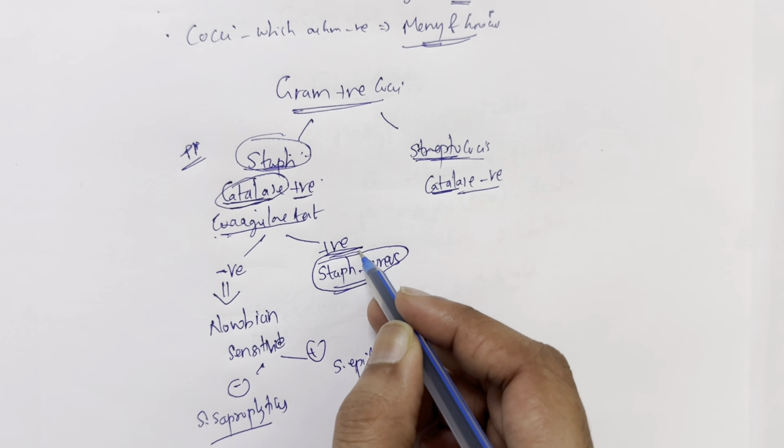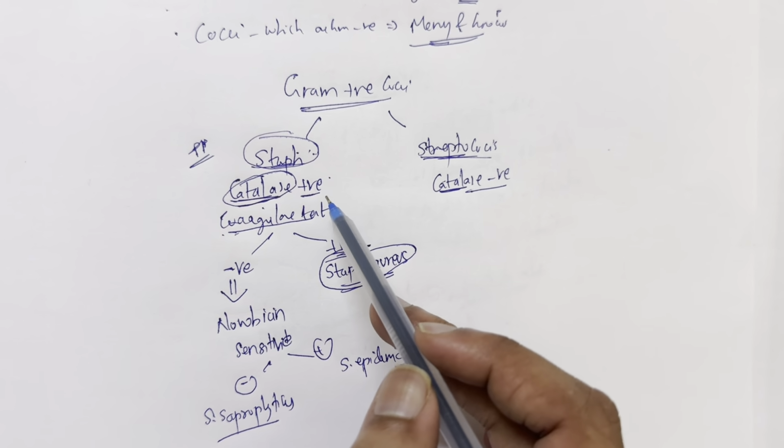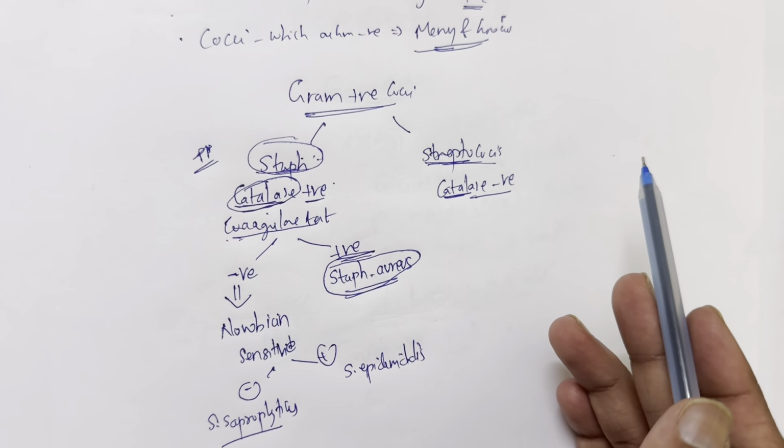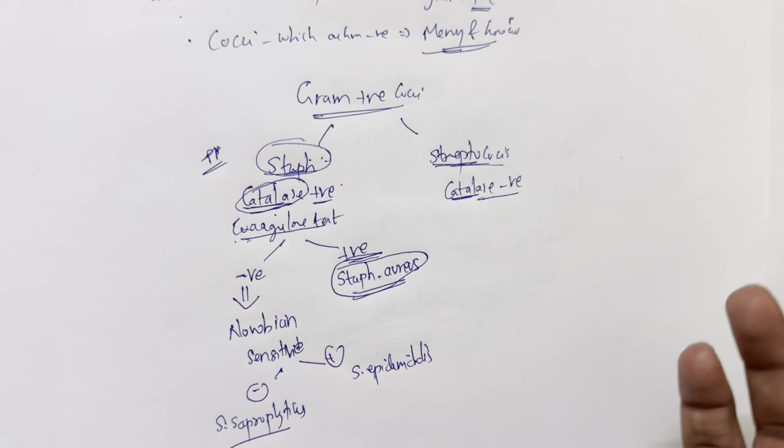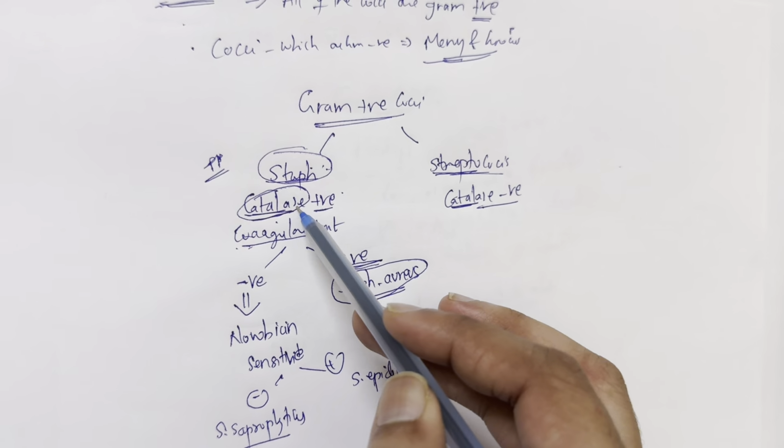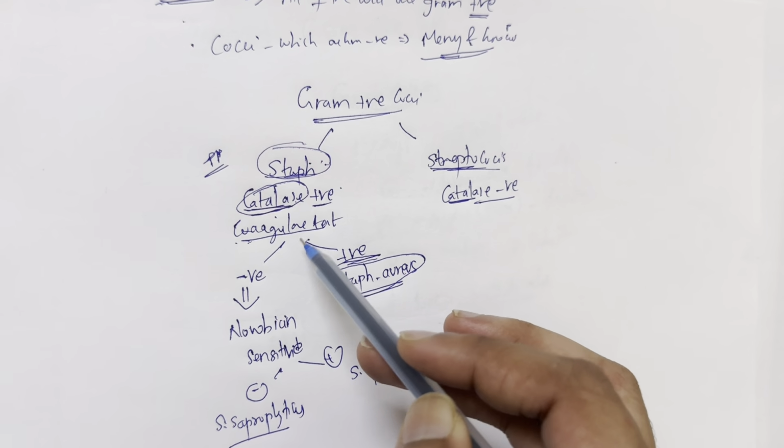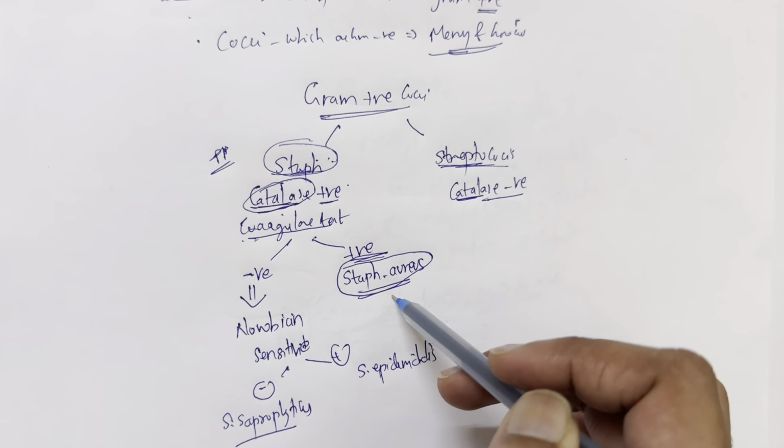Now we'll discuss the coagulase positive and catalase positive staph. Sometimes a question can come with an easy clue: the organism is catalase positive, coagulase positive. So you don't need to think much about the case that is given. The only organism that is catalase positive and coagulase positive is Staph aureus.